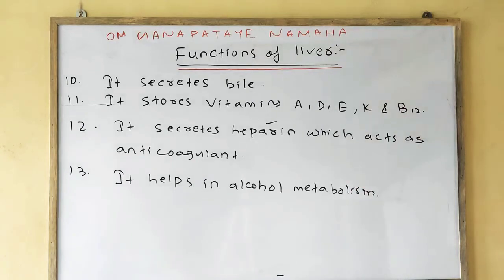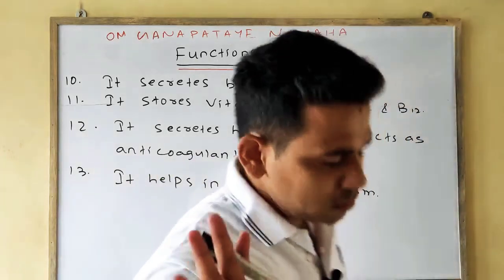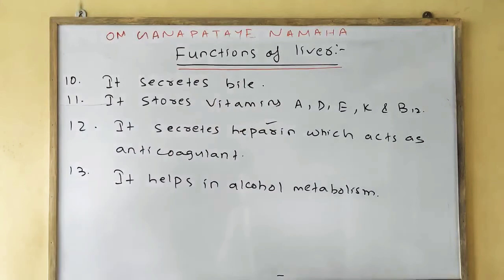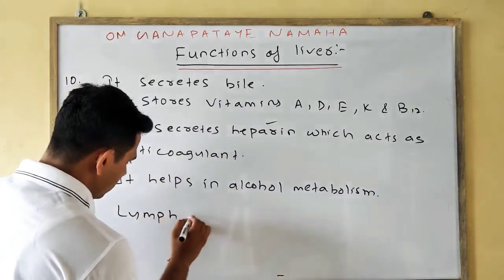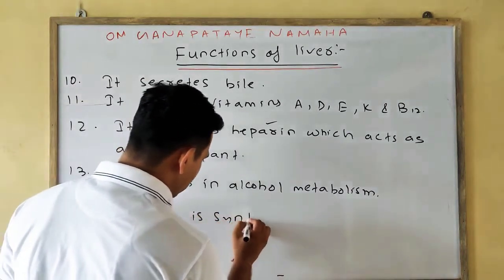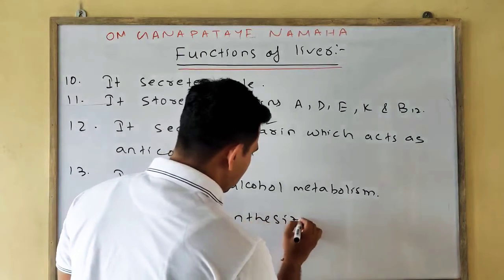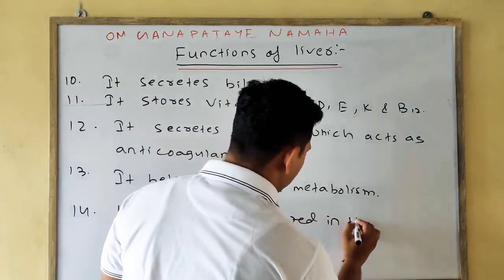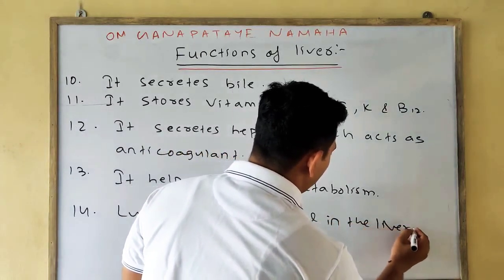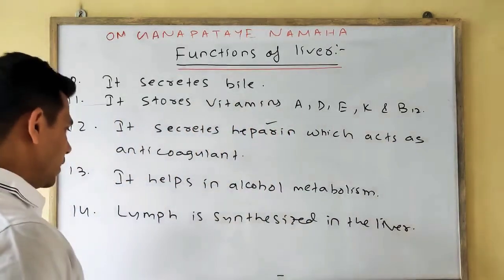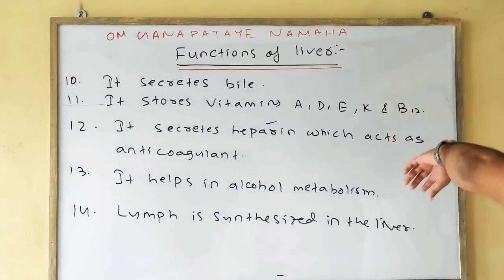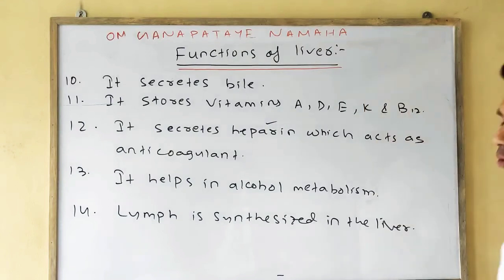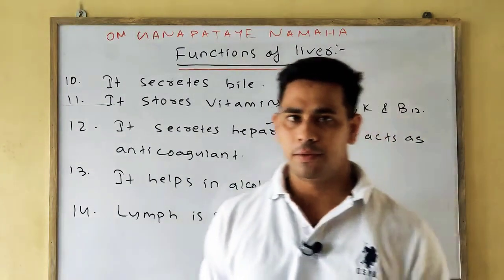The last function is that lymph is synthesized in the liver. As I said earlier, blood and lymph are body fluids, and lymph contains various WBC which help in providing immunity to our body.